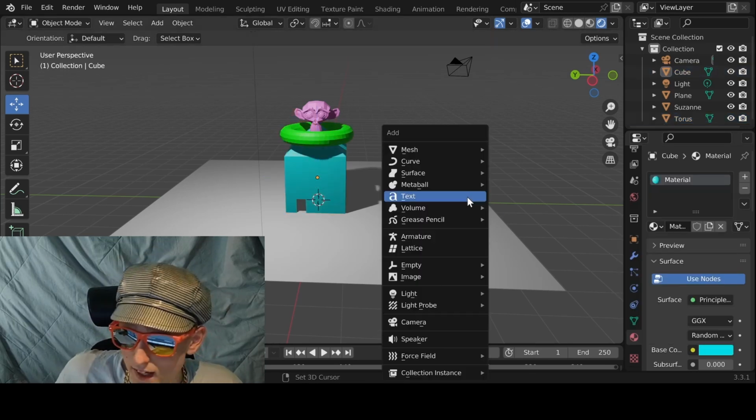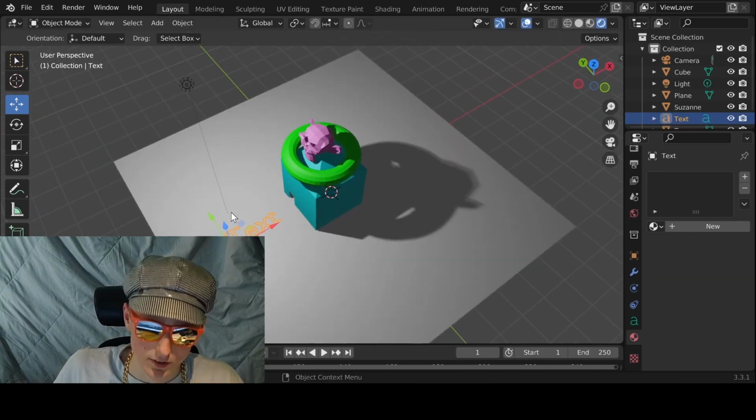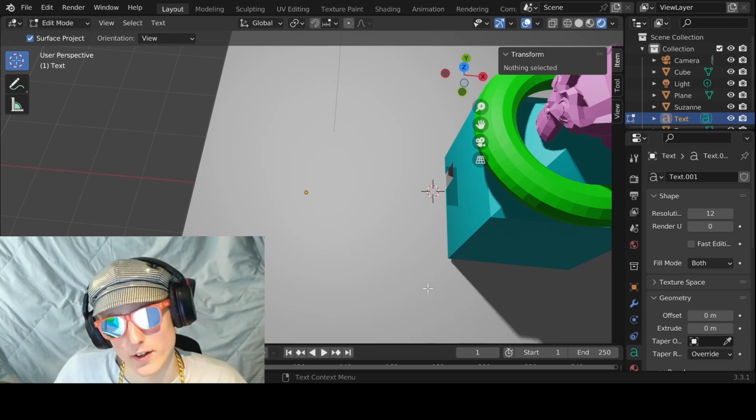And to finish it all off, we can add some text to clarify that this is actually a house and nothing else. So Shift A, press text. Here we have a text, we can move it so we can better get a look at it. So as you can see here, it's only text now. We can change that by pressing the tab button and then delete the text and writing our home, which will be house, clarifying that this is obviously a house they're looking at.